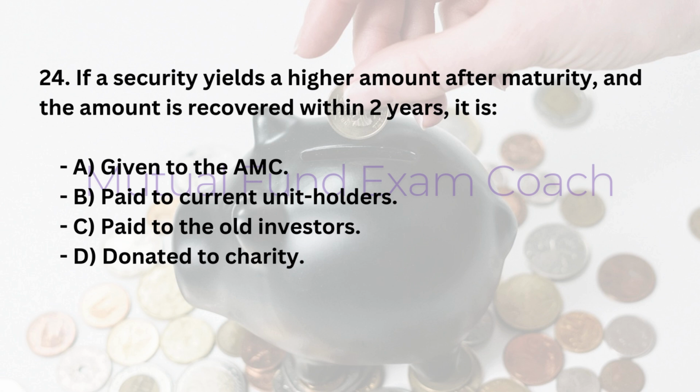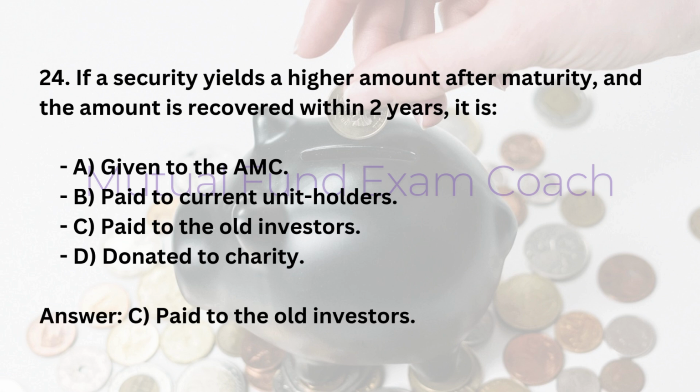24. If a security yields a higher amount after maturity, and the amount is recovered within 2 years, it is: A. given to the AMC, B. paid to current unit holders, C. paid to the old investors, D. donated to charity. Answer: C. paid to the old investors.